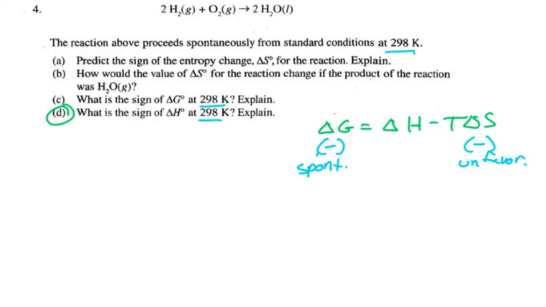So what does delta H have to be? Well, is it possible for delta H to be unfavorable? And the answer, of course, is no, that can't happen. The reason is because we can't have both terms be unfavorable but then get a spontaneous delta G. It must be favorable. And as you remember, favorable is exothermic, giving off heat for delta H. So it must be exothermic. And what's the sign of an exothermic reaction? Well, negative. So we know the sign based on that principle.